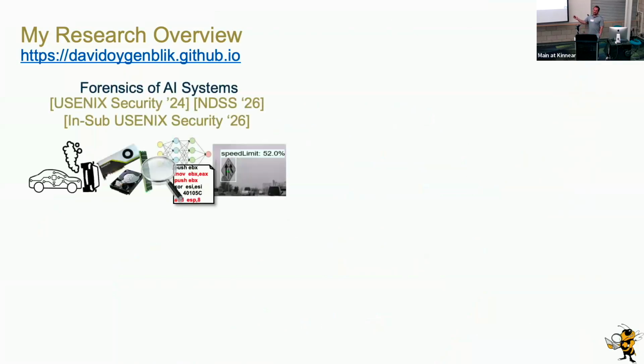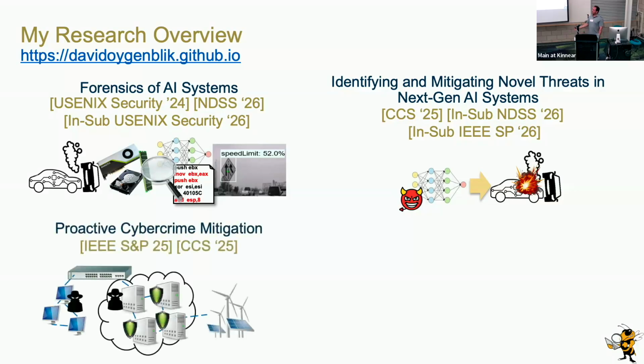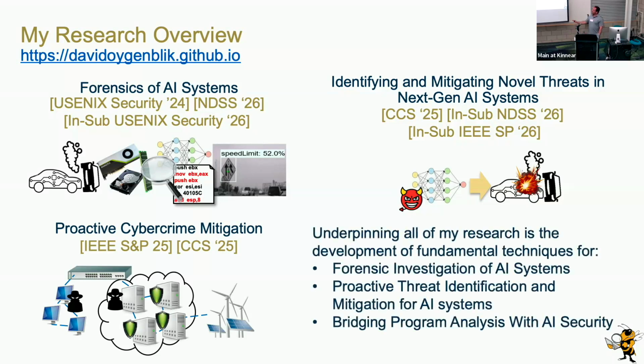Primarily, I do forensics of AI systems. I've also identified and mitigated next generation AI threats. Aside from that, I've done tangential work on proactive cybercrime mitigation, which involved detecting click fraud and things of that nature. But overall, underpinning my research is forensic investigation of AI systems and connecting program analysis with AI security.